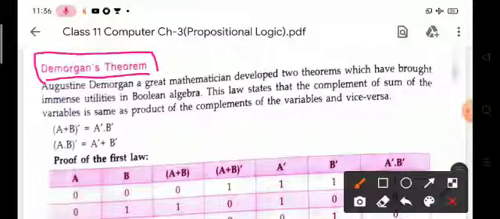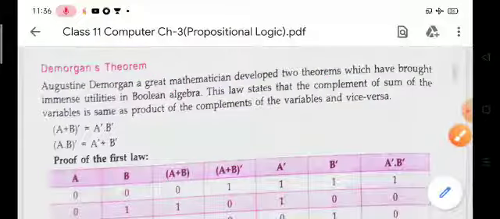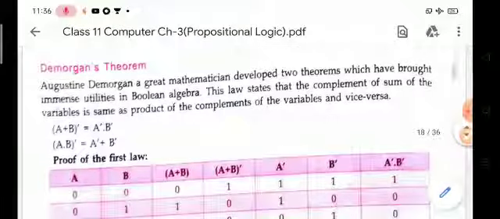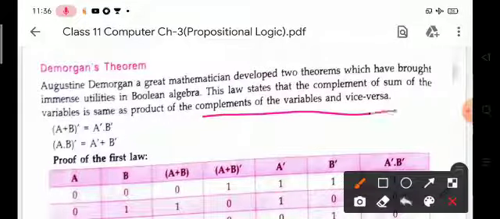De Morgan was a great mathematician who developed two theorems which have brought immense utility in Boolean algebra. This law states that the complement of a sum of the variables is the same as the product of the complements of the variables, and vice versa.